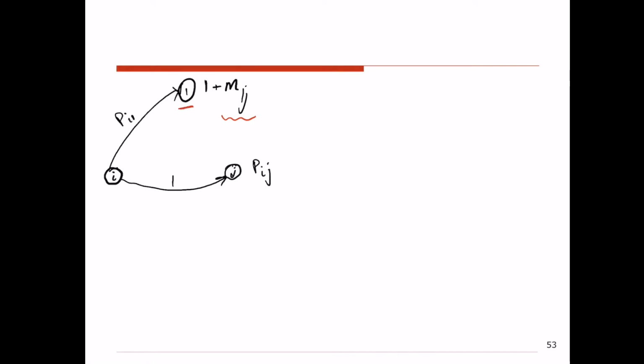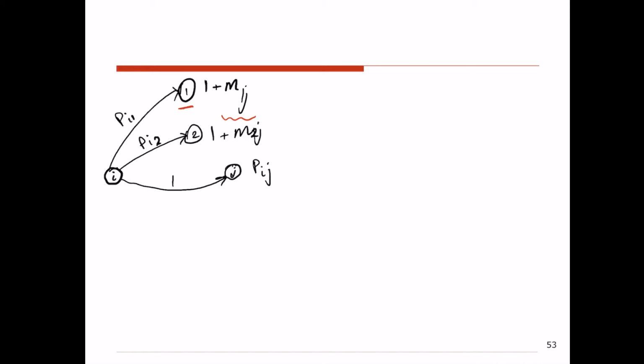Another possible scenario is that I go to state 2 first with probability of Pi2. That's going to be one step, one transition. And then from state 2, I take whatever number of steps or transitions are needed for me to end up at the state J, given that right now I'm at the state 2. So that would be 1 plus M2J. That would be the number of steps that I will take if I go through this scenario.